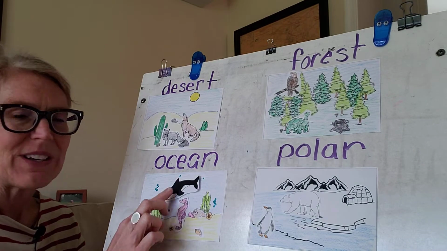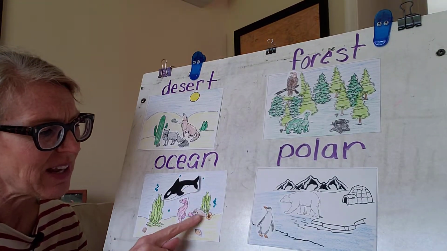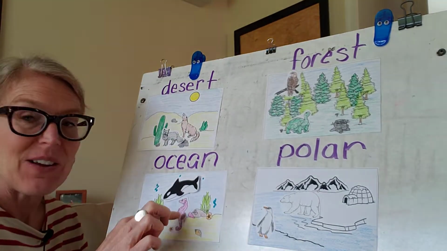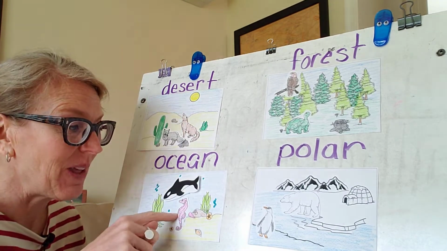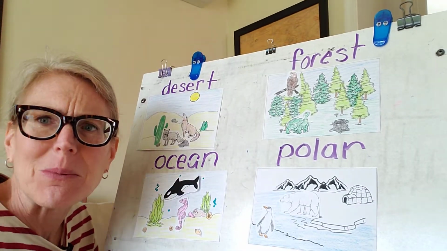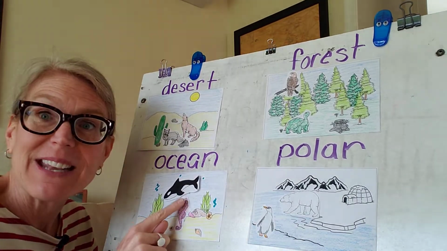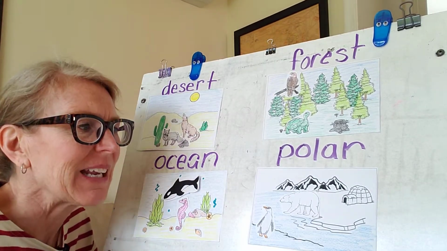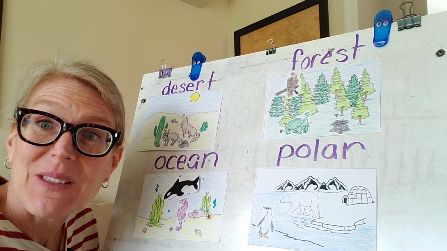And we have the ocean down here. We have the whale and we have the seahorse. And again, the seahorse kind of blends in. They also have those gills so that they're able to bring that water in. Remember we talked about how you breathe either through your lungs or through gills. Okay, so they adapt and they make sure that they're able to get the oxygen out of the water that they need.